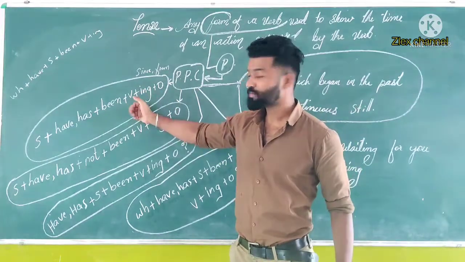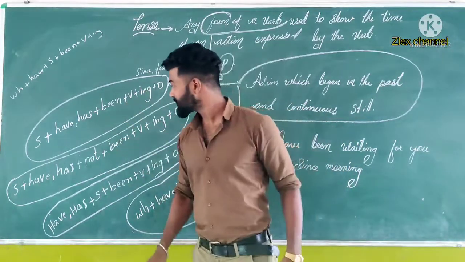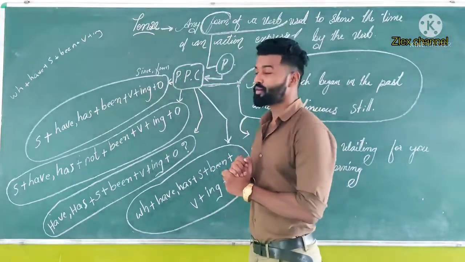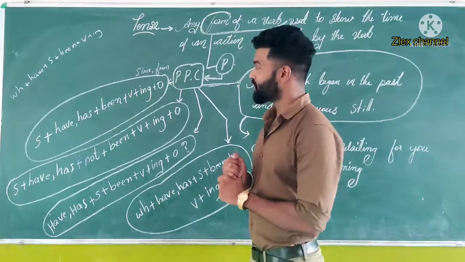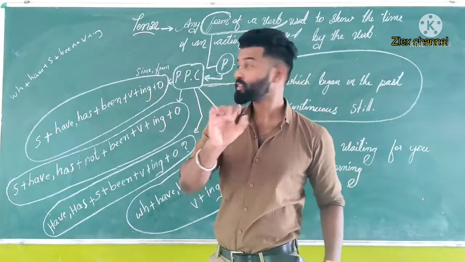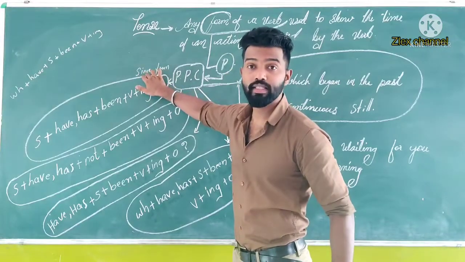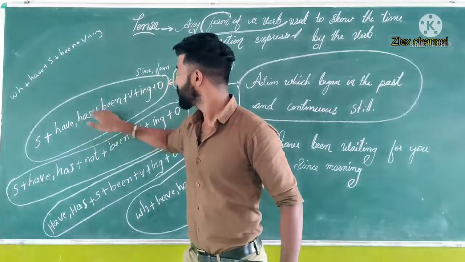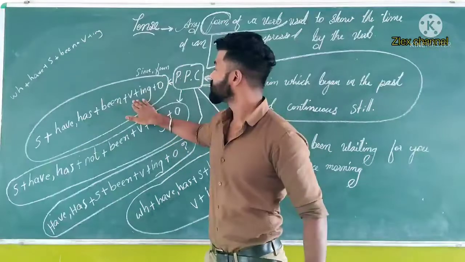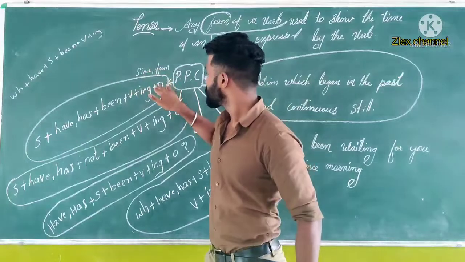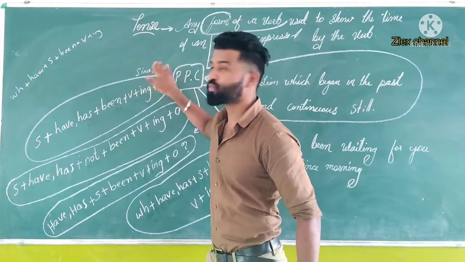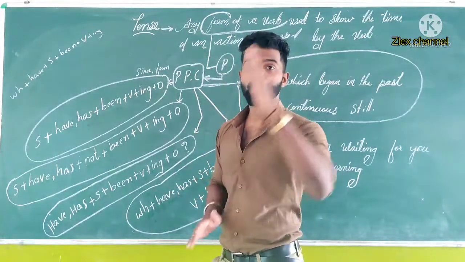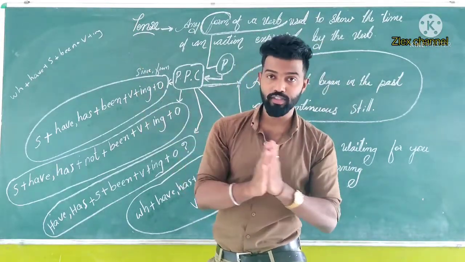First, that affirmative sentence, that is subject plus have or has plus been plus verb plus ing plus object. So example I already told. So one more thing I want to say, along with that you have to add since or from. Okay, for example, I have been watching him since morning. That means from morning onwards I am watching him. Or from yesterday. Yesterday onwards I am watching him.